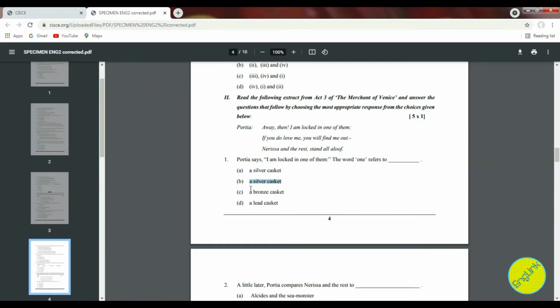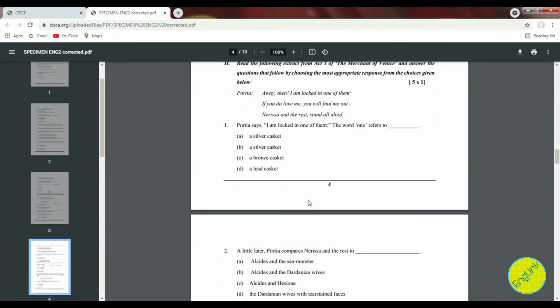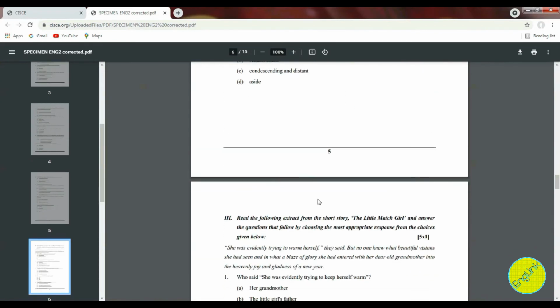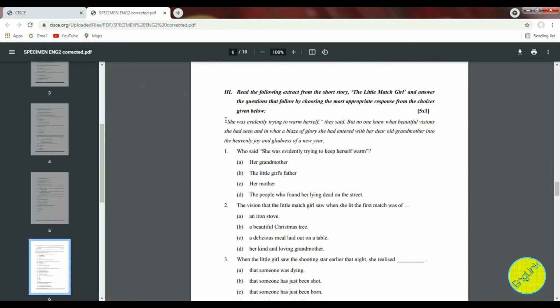So go through the scenes very properly, and it's not just that you will have to see these scenes, but you will have to revise the previous ones also. So you have 2 questions from Merchant of Venice. Now question number 3, as you know, you have short stories, The Little Match Girl and The Blue Bead coming. So this extract is from The Little Match Girl and you will have to read it.